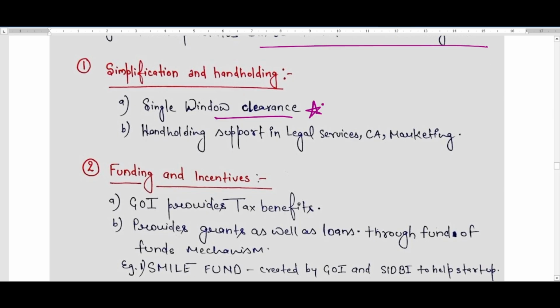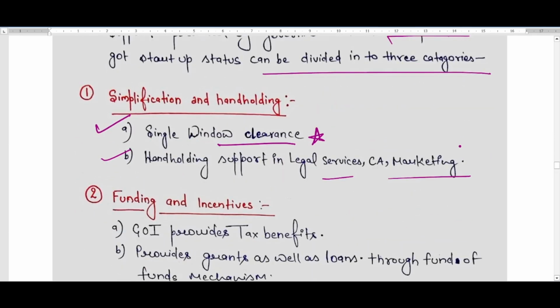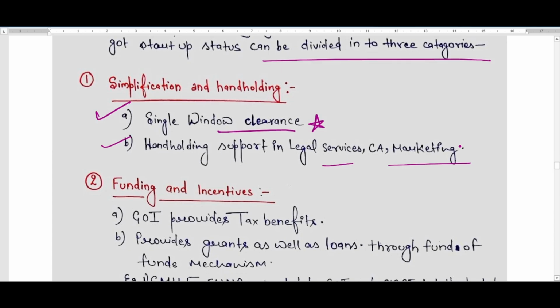Means the hurdles of correspondence and the administrative work that is there. So this particular single window clearance is being provided to the companies, so that they can quickly get licenses and so many things. And also hand holding support in legal services like CA and marketing. So this is the first category of support that is being provided by the government.